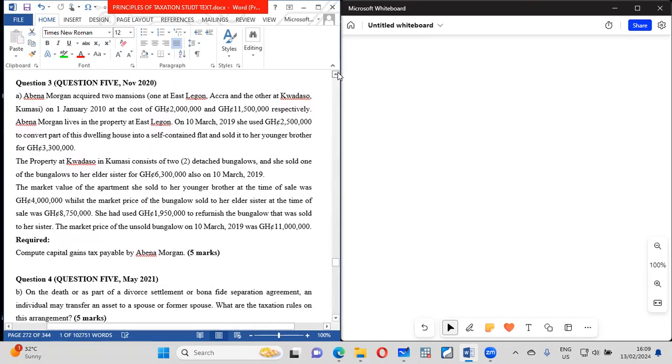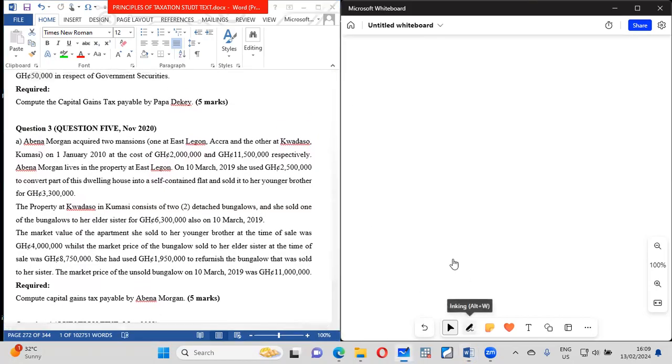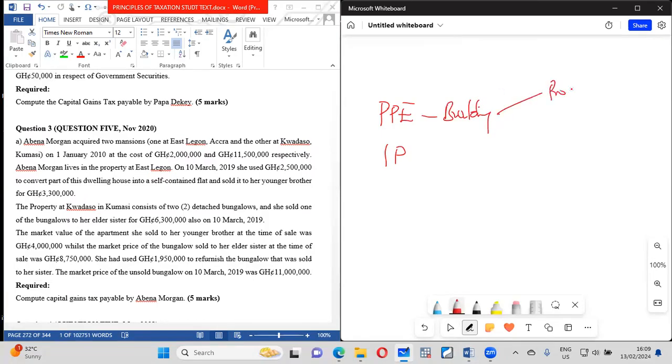What you need to understand is that we have PPE and we have what we call an IP. It's something you need to understand. A PPE is a building, but you are using that building for your production of an income.